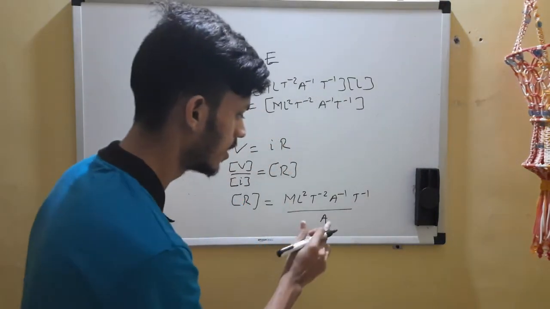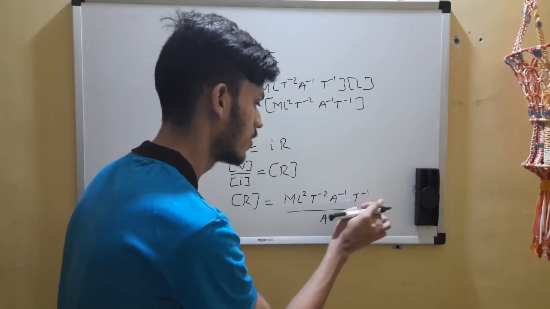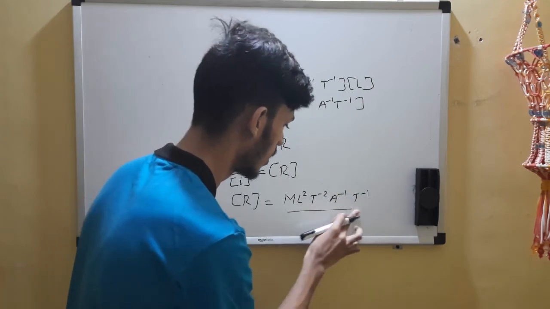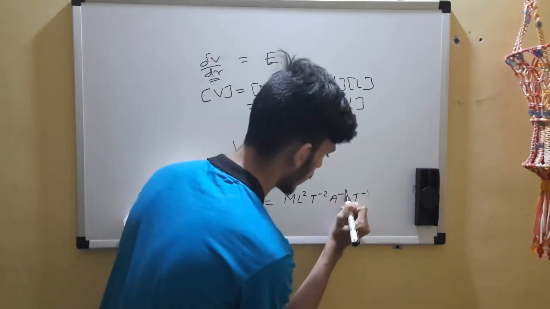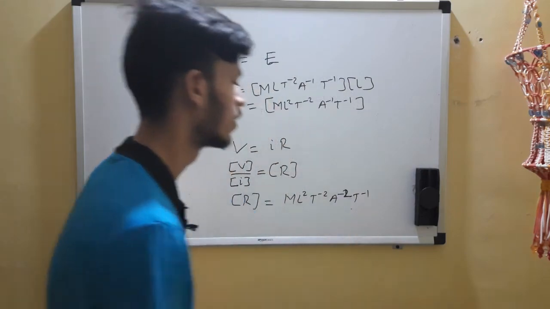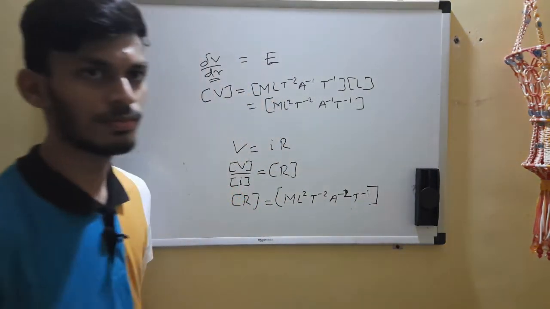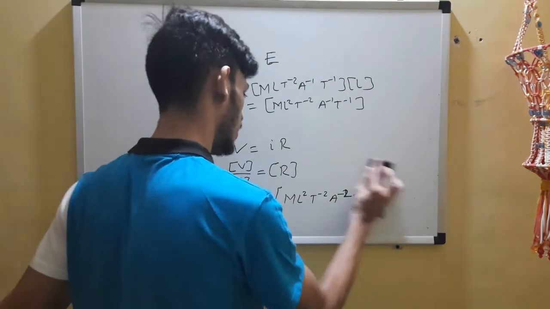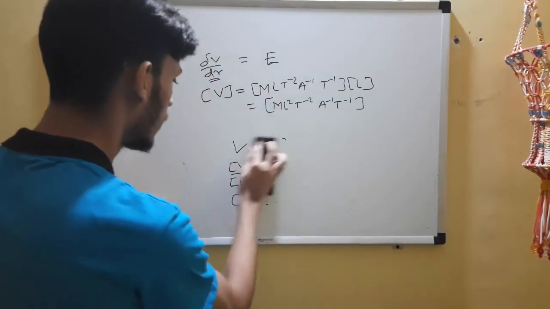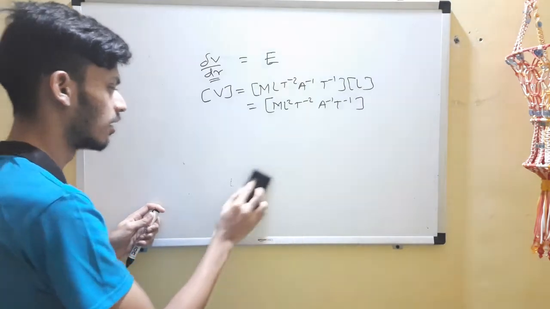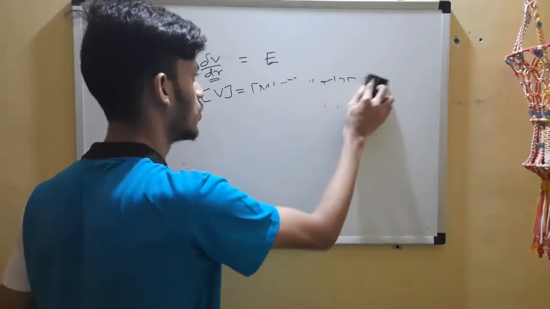So what we did is we got this A on top, minus 1, so add it here, directly I'll do minus 2. Okay, so this is the dimensional formula for R. So with this we finish with electrical as well. You can go on and practice any of the formulas which you want.